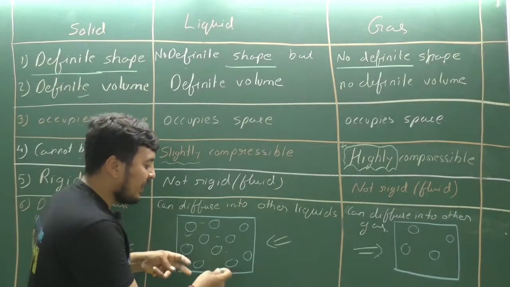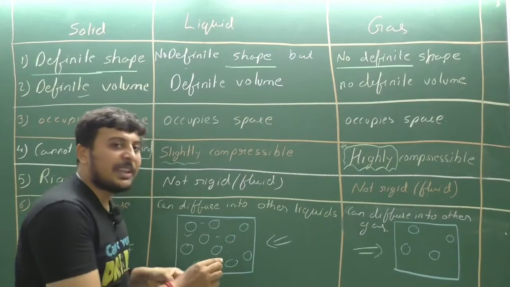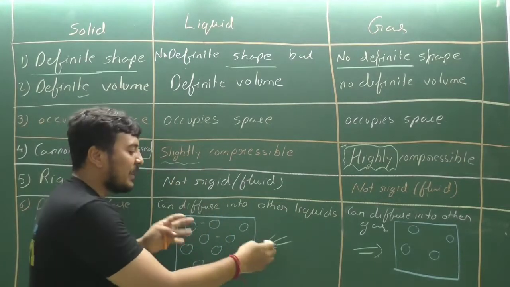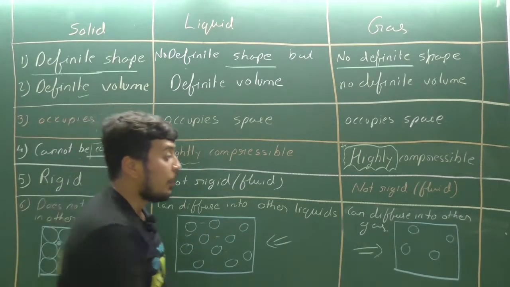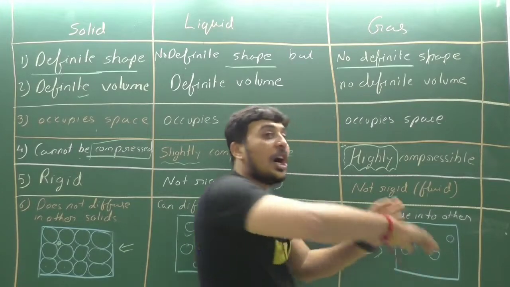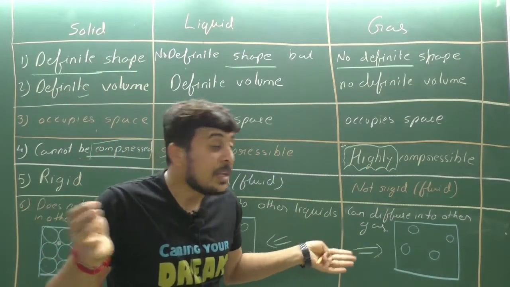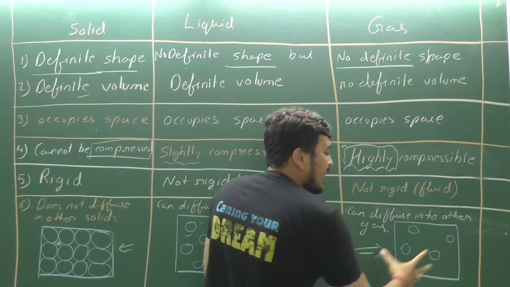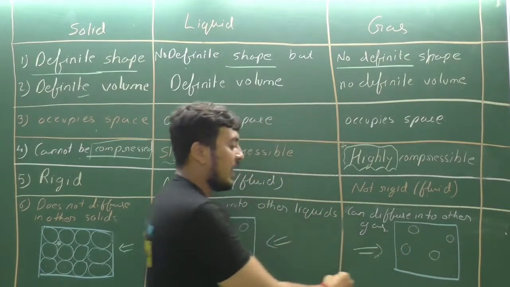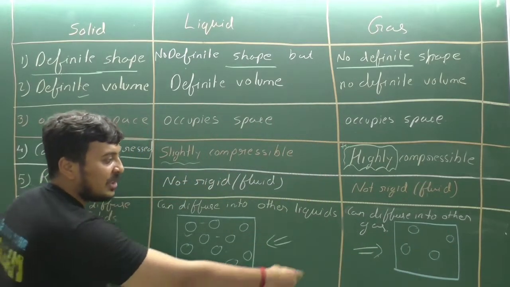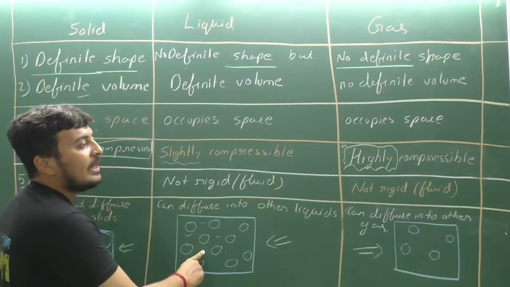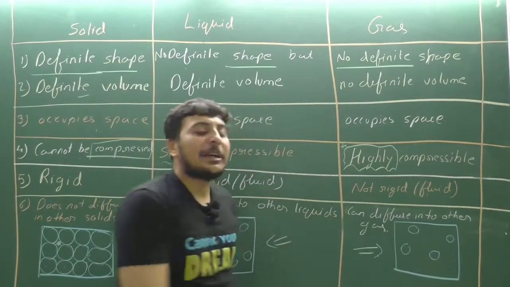Now, what about the liquid? They have small spaces between them, so they will get slightly compressed. They will get slightly nearer to each other. What about the gas? They have large spaces between them. So when we apply pressure on it, these particles get close to each other, and if the particles get close to each other, the gas will be converted into liquid. So it means they are highly compressible.